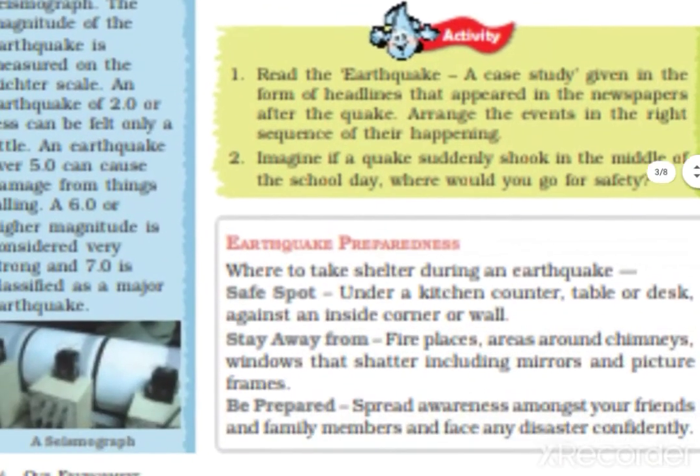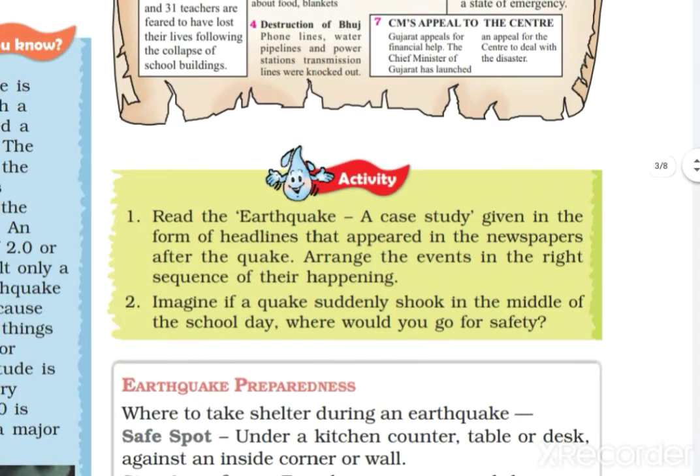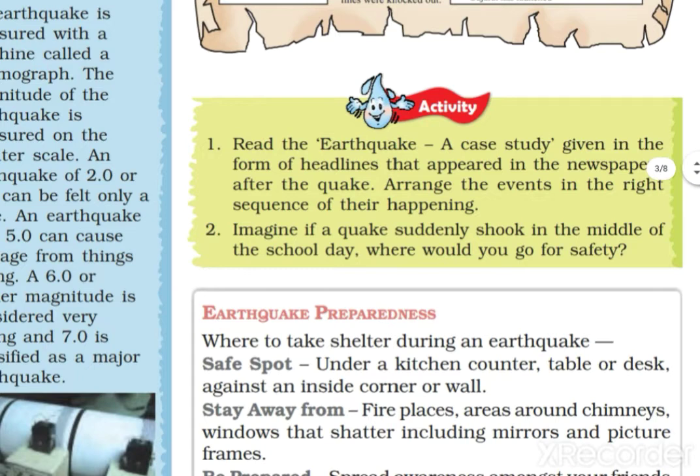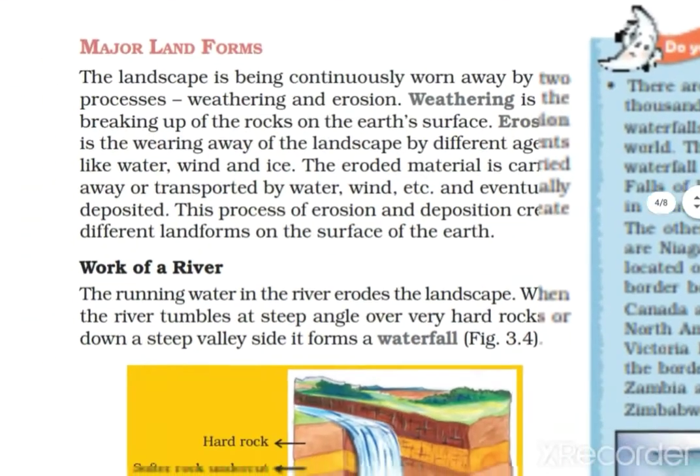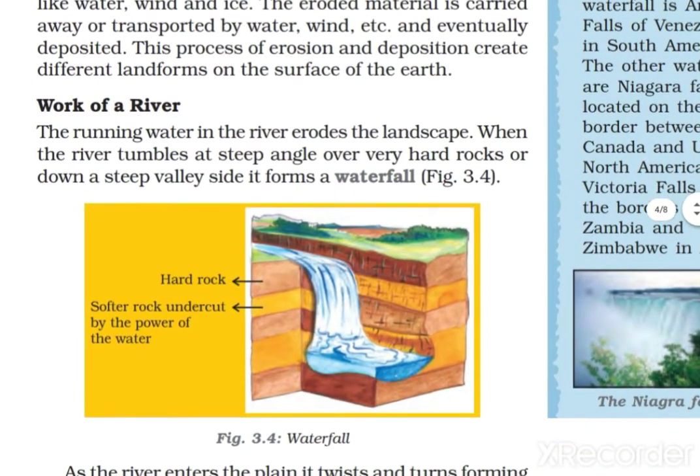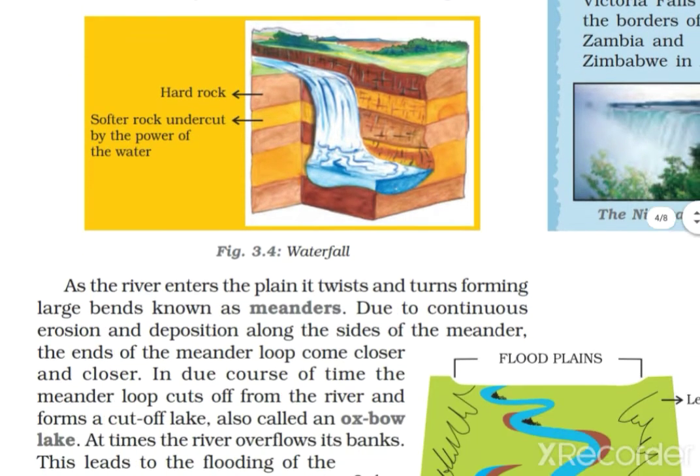So this is what you learn in this chapter about the sudden force of earth movement due to endogenic force. Sudden force also includes landslides, which you will learn next year. This time you learn about earthquake and volcano. Another topic is related to exogenic forces, the different landforms or major forms created through the movements of river, wind and water, which you will learn in the next class.